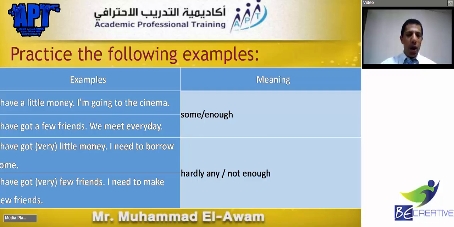Now, hardly any or not enough. I have got very little money. I need to borrow some. The cinema ticket costs 30 riyals, remember? But I only have 29. Or I have no money at all, or I have just 1 riyal. That's a big problem. I need to borrow money.